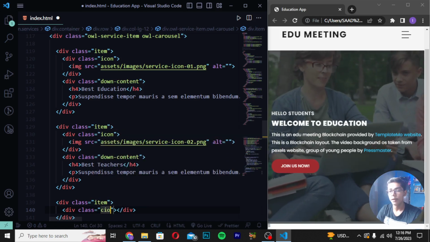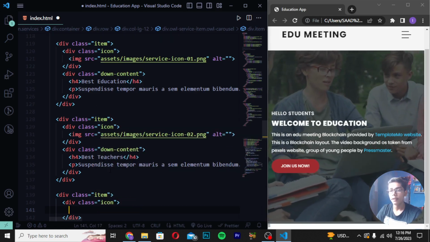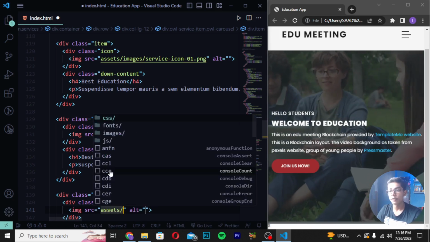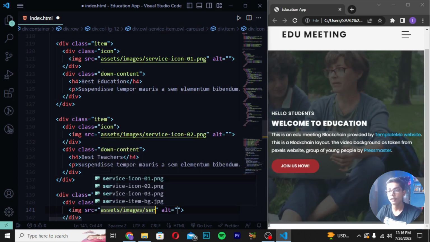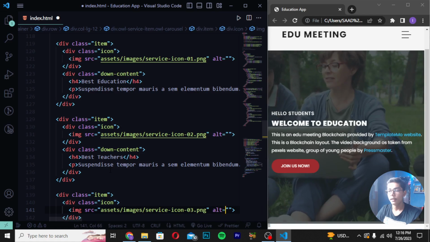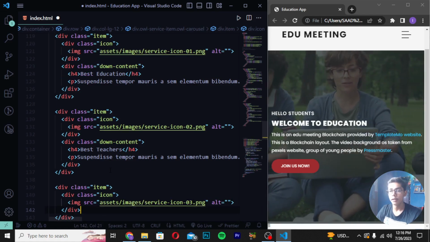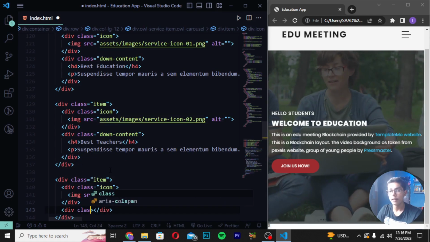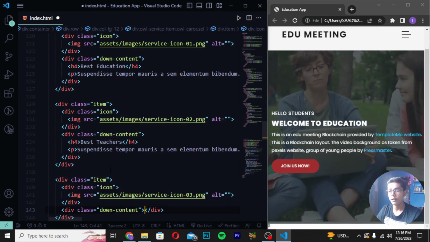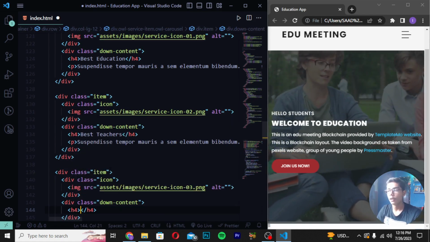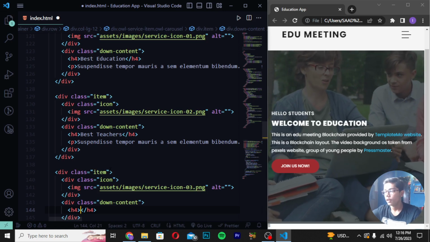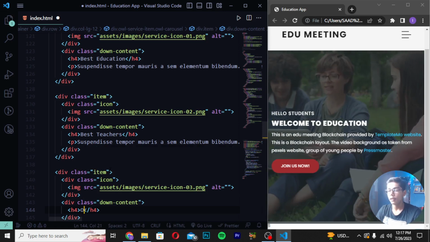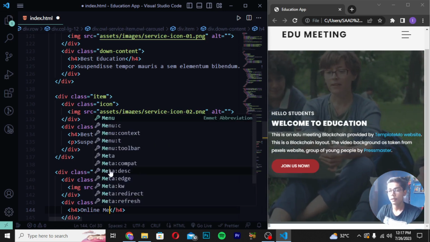So here I will now just write this, and then you have to write image assist slash and write images slash service icon 3. Then you have to move down and create a tag which should be div class down content. Then move down right here, export. Then in this I will write a tag which should be online meeting.